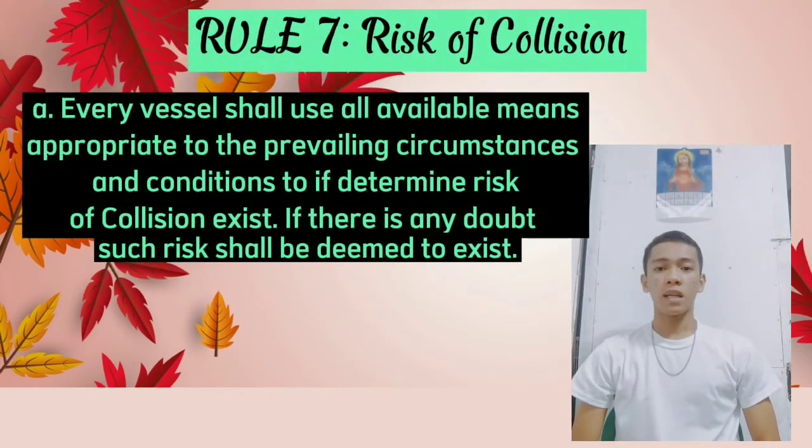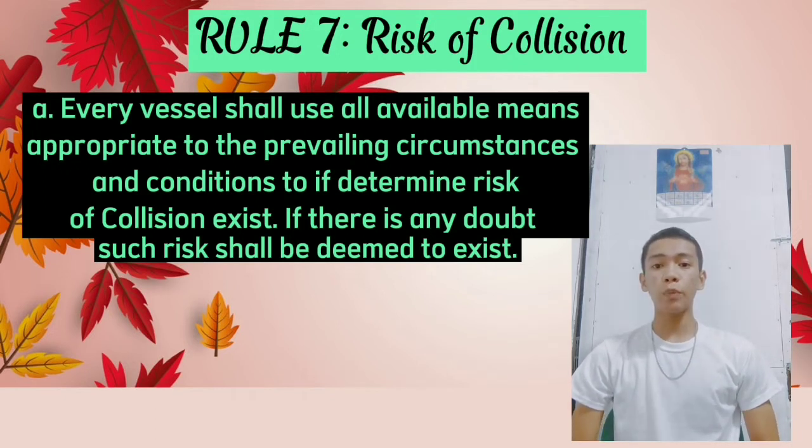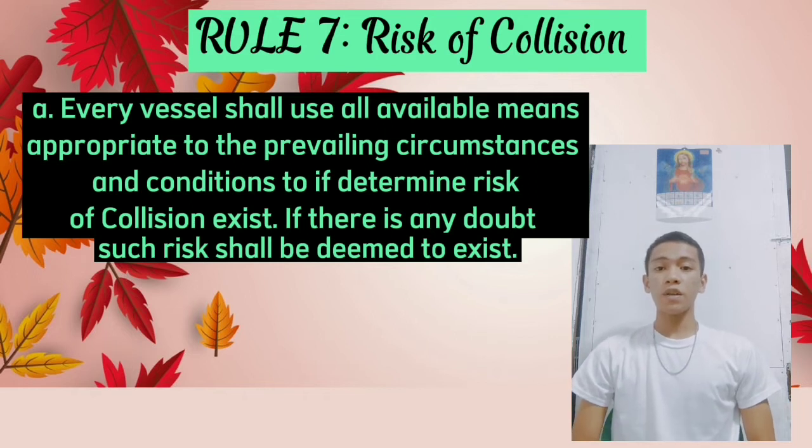Rule 7. Risk of collision. A. Every vessel shall use all available means appropriate to the prevailing circumstances and conditions to determine if risk of collision exists. If there is any doubt, such risk shall be deemed to exist. This paragraph is saying that we have to use all available means to determine if risk of collision exists.